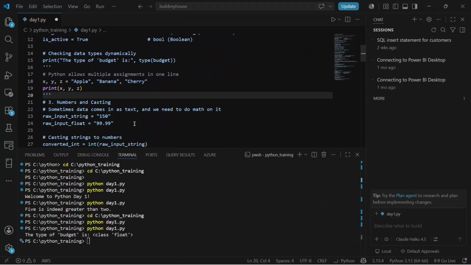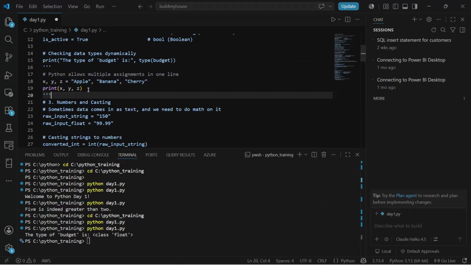Now, if I want to define multiple variables, here I'm defining three different variables, X, Y, Z, and I'm assigning the values apple, banana, and cherry to them.